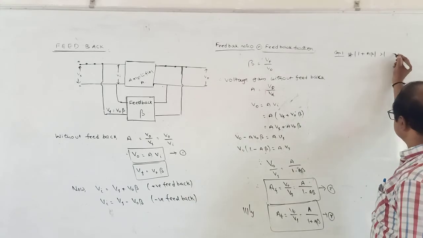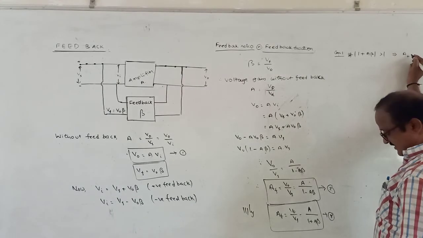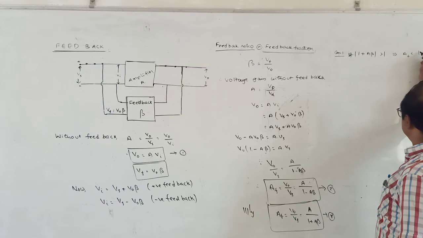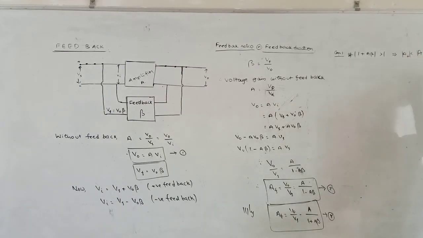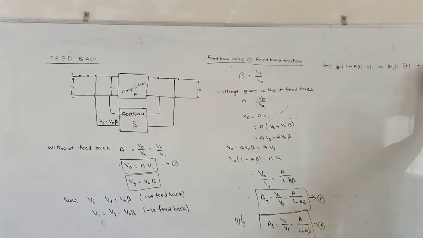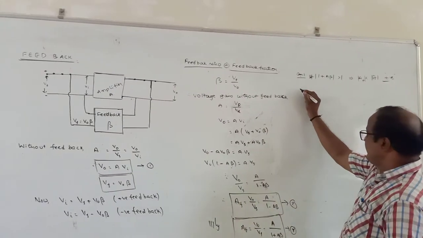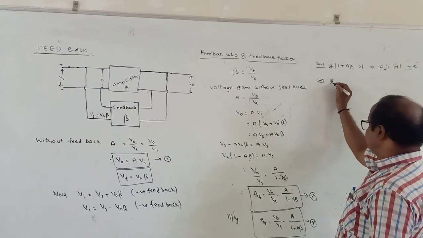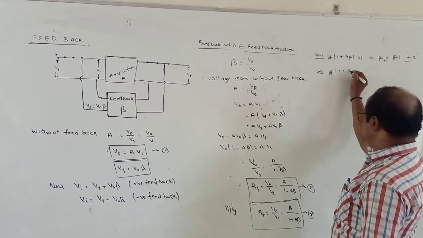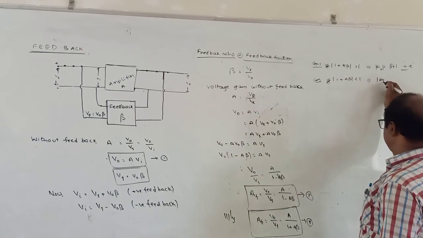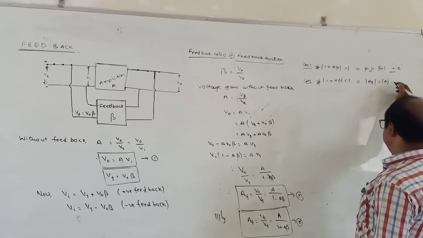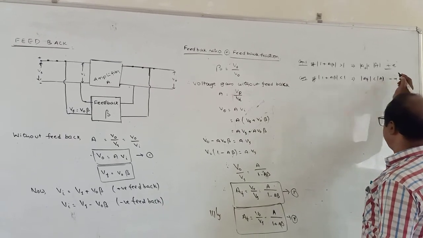It implies modulus AF is less than modulus A. This is true in case of negative feedback. Case 2: suppose 1 plus A beta is less than 1, it implies modulus AF is greater than modulus A. This is called positive feedback.